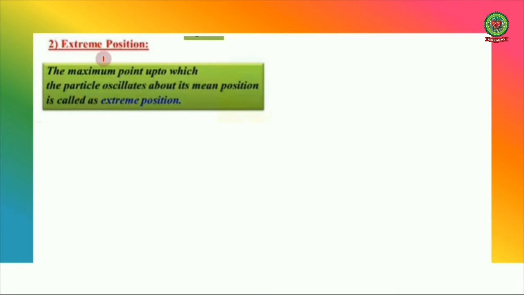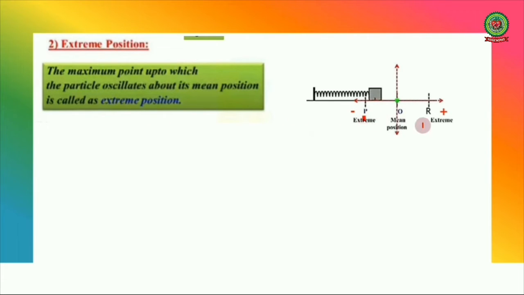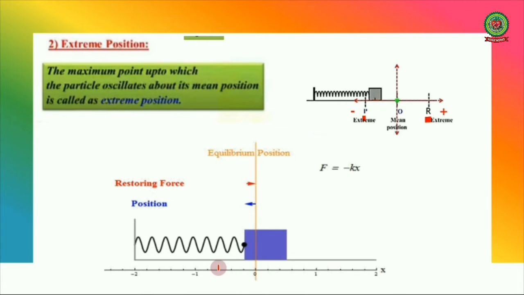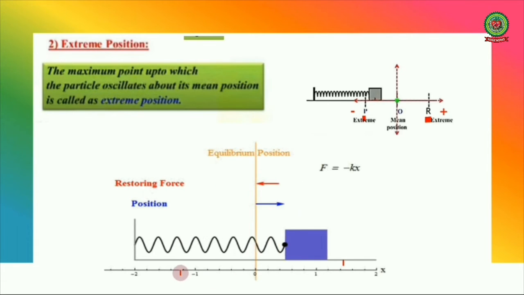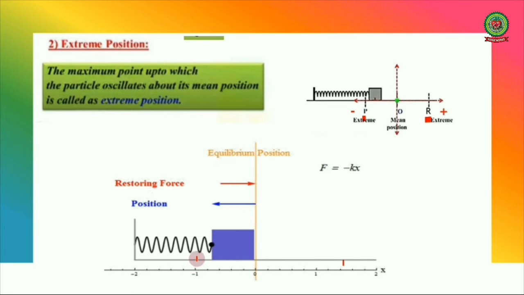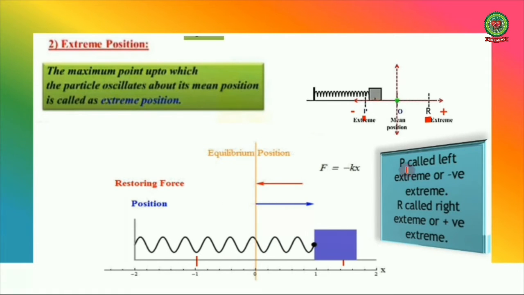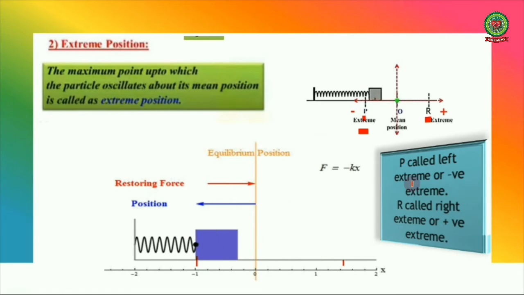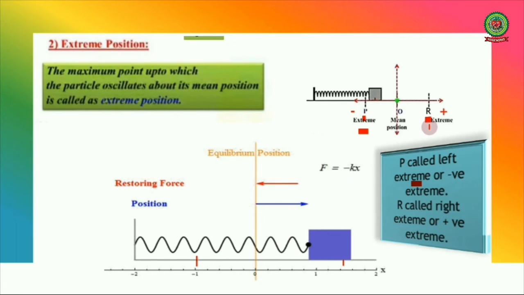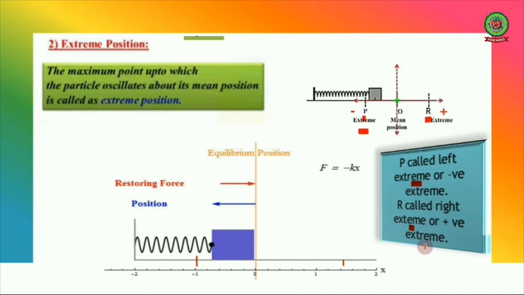Next is extreme position. The maximum point up to which the particle oscillates about its mean position is called the extreme position. Like here, these two points P and R are called extreme positions. If we observe this figure again, you can see the point where it stops and comes back to the original position and to the other extreme position. So we can say that in this case P is called the left extreme or negative extreme, and R is called the right extreme or positive extreme.